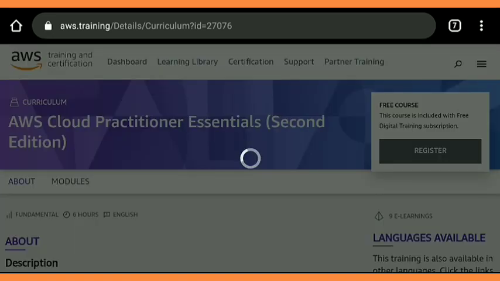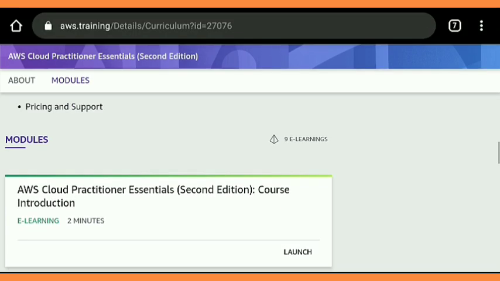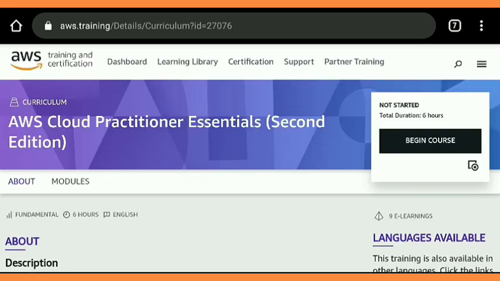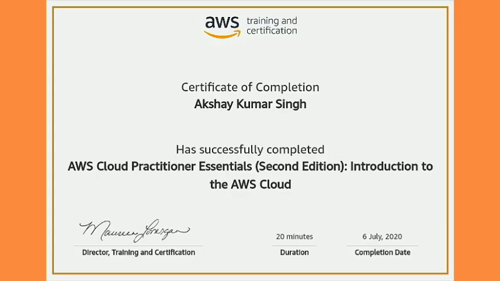And one more thing which is very special here, that you can get a certificate for all modules. That is, here there are 9 modules and you get 9 certificates. And after that also a course completion badge. By completing 2 modules I get 2 certificates. I am showing it just here.